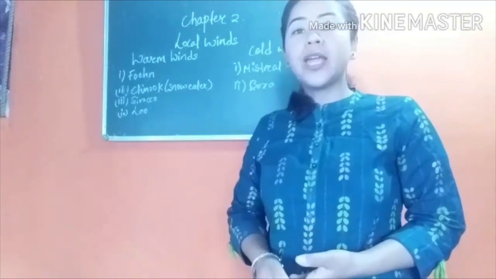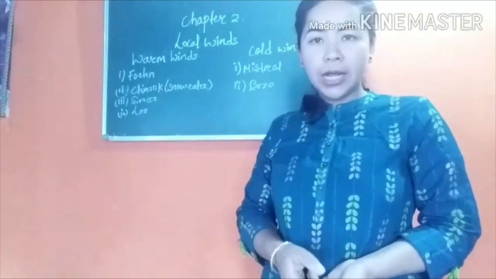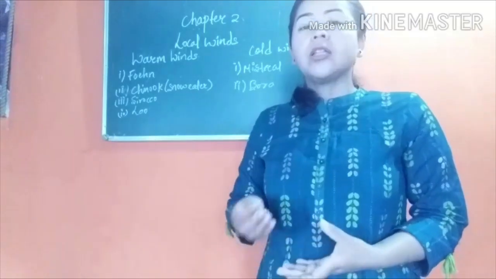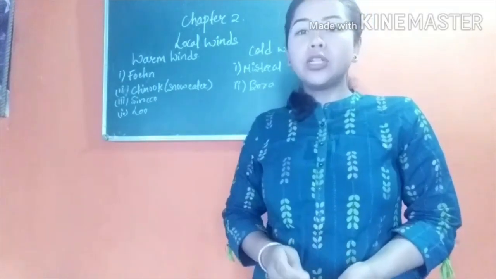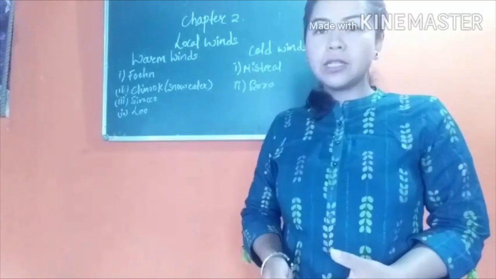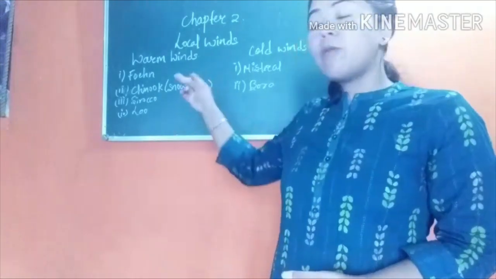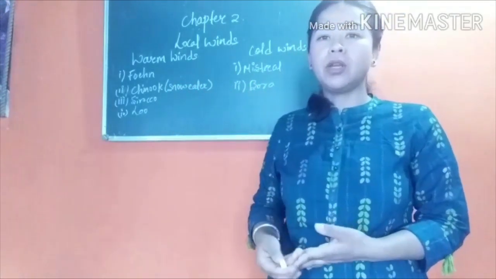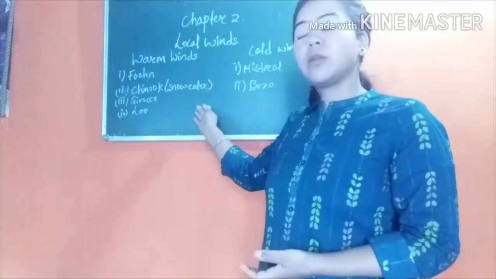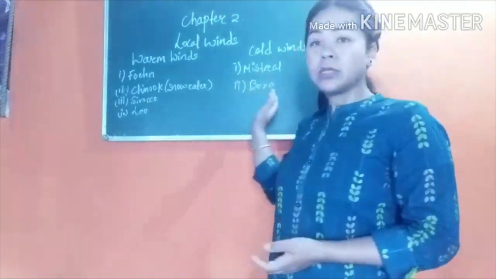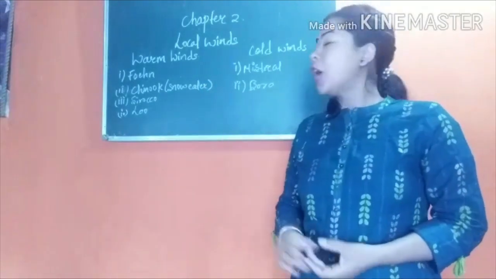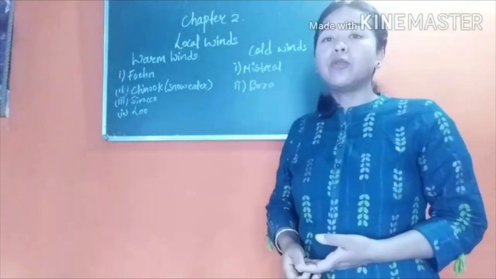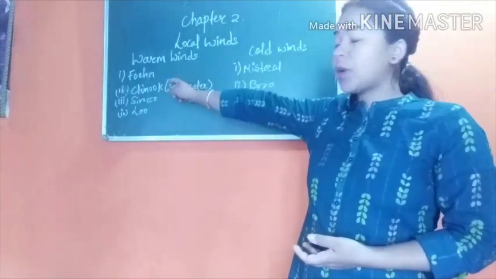For example, dry and hot wind is known as Lu in India, and the same type of wind in the Sahara Desert is known as Sirocco. So these types of winds are named according to their characteristics in different places. There are warm winds and cold winds. Some of the local winds might be warm and some might be cold. So here are the names of some warm winds and cold winds. For this, you just have to remember the names of warm winds and cold winds and the places over which they blow. The very first one is foehn.